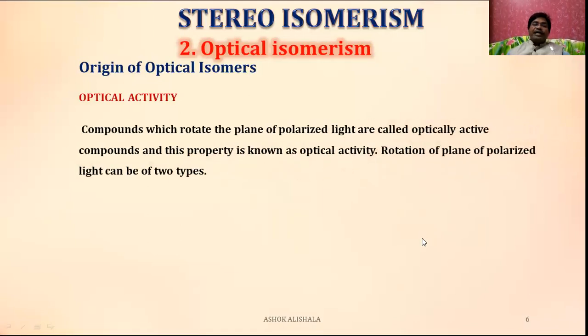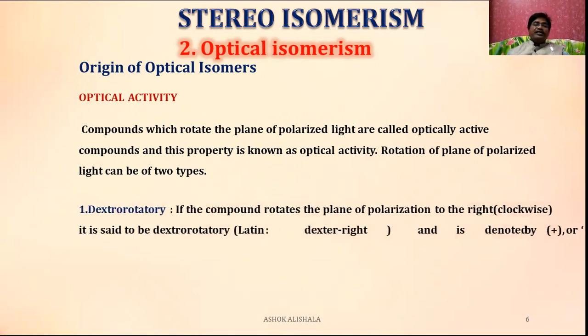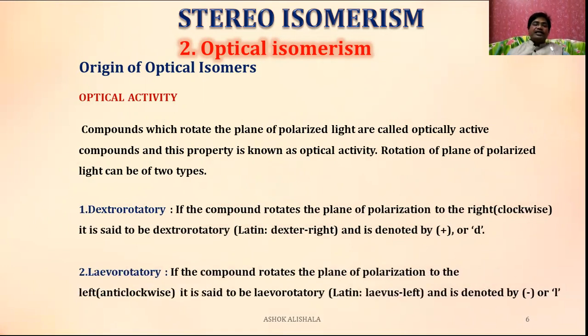Compounds which rotate the plane polarized light are called optically active compounds, and this property is known as optical activity. Rotation of the plane of polarized light can be of two types. One is dextrorotatory. If the compound rotates the plane of polarized light to the right, that is the clockwise direction, it is said to be the dextrorotatory form. In Latin, dexter means right, and it is generally denoted by either a plus sign or with a D.